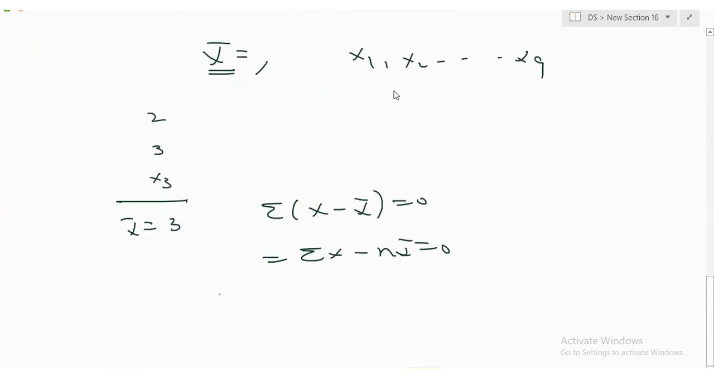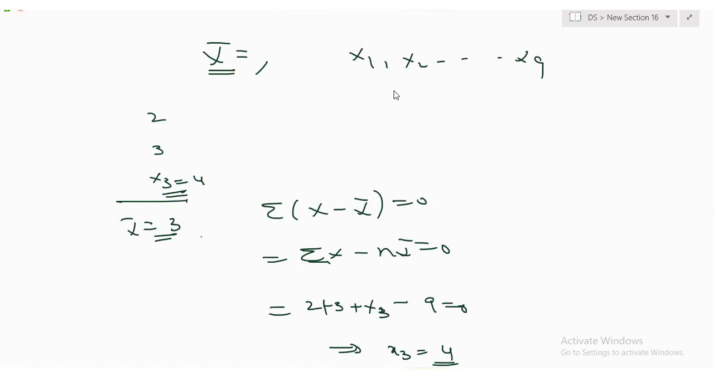Now, this is what I can write. What is the summation? 2 plus 3 plus x3 minus n x bar. How many observations are there? 3, so this equals 0. So this is going to give x3 equal to how much? 4. Yes or no? So even if I don't know one observation, by knowing this I can find it, because this is a constraint on the data.